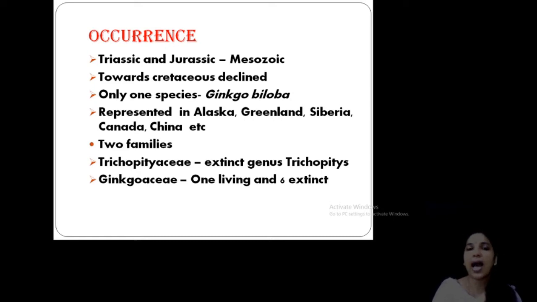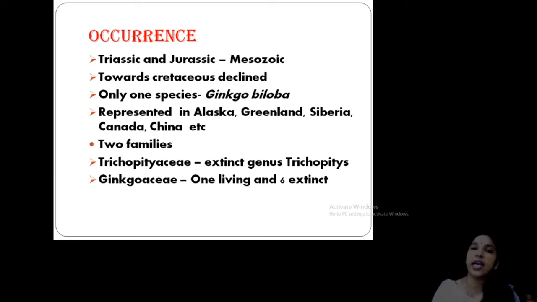After that, reaching the Cretaceous, its development declined, and only one species was left, Ginkgo biloba. It is now found in Alaska, Greenland, Siberia, and also in northern and eastern parts of China.